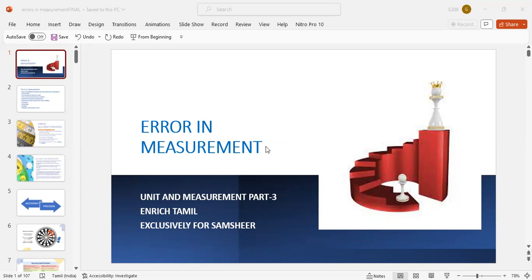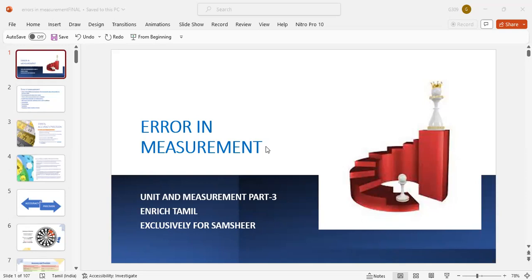Okay. Next, mean absolute error. It is the arithmetic mean of the magnitude of the absolute error in all the measurements of the quantity. We are taking 10 measurements. Rather than taking the average of the measurements, it is the arithmetic mean of the magnitude of the absolute errors.